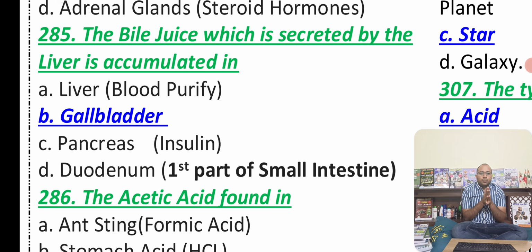If there is any malfunction, then the gallbladder gets filled, and after filling, it gets leaked all over the body. Then you will have jaundice in your human body. The more problems you have in your liver, then you will have diabetes also. When it comes to liver, pancreas and duodenum, very important guys. You know that duodenum is the first part of the small intestine.